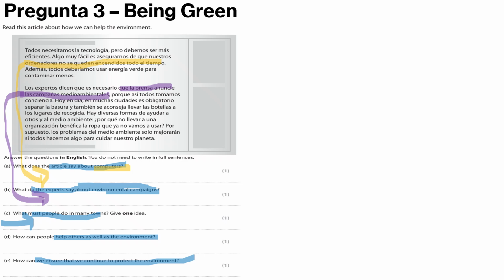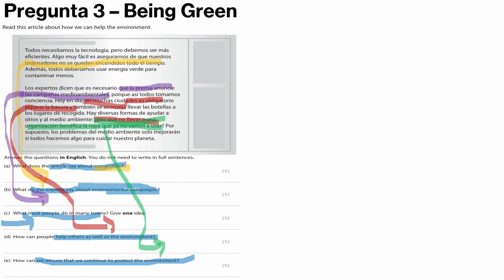Go to dark red for this one. So, muchas ciudades or muchos pueblos. So, muchas ciudades. It is mandatory to separate waste. So, what must people do in many towns? Separate waste. How can people help others as well as the environment? So, donate clothes. Change colour so that you guys can see, go to green. So, why not donate clothes that you don't use to charities?